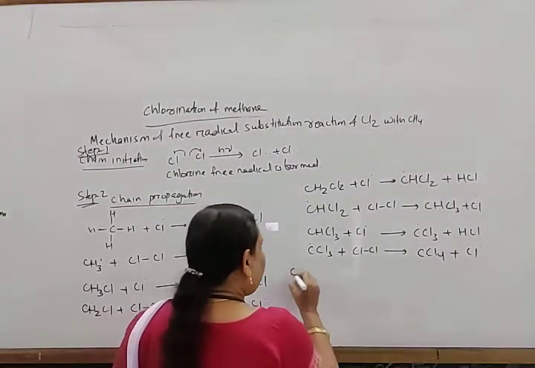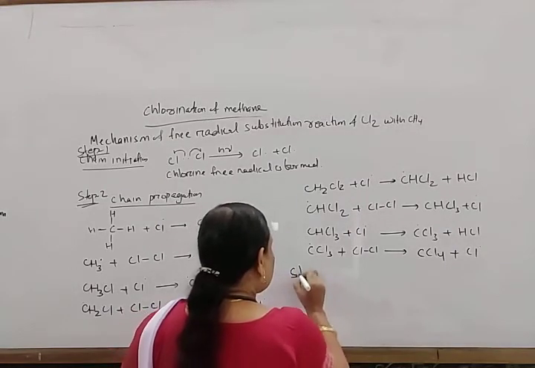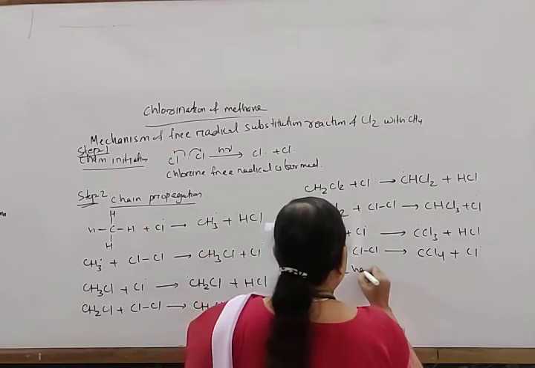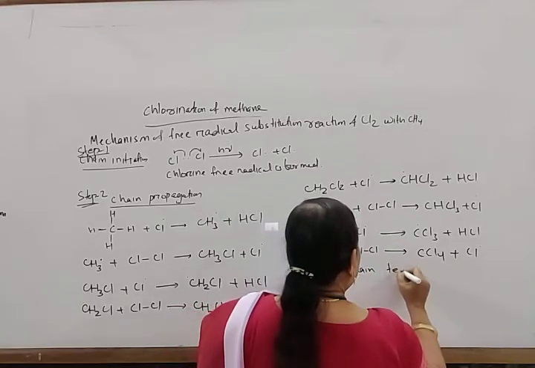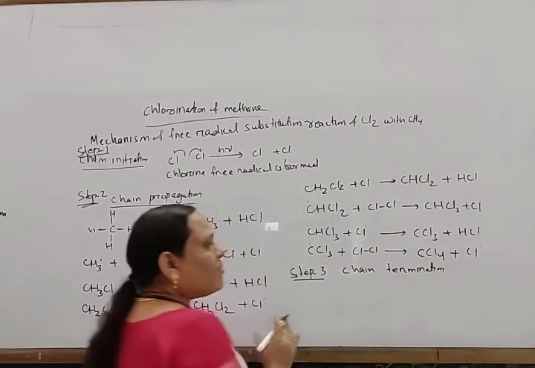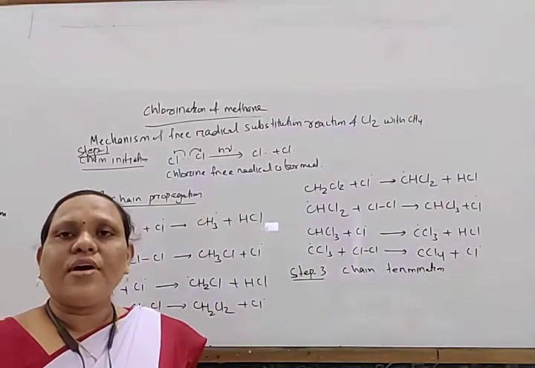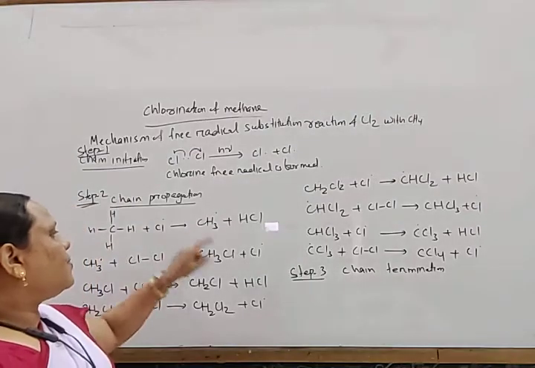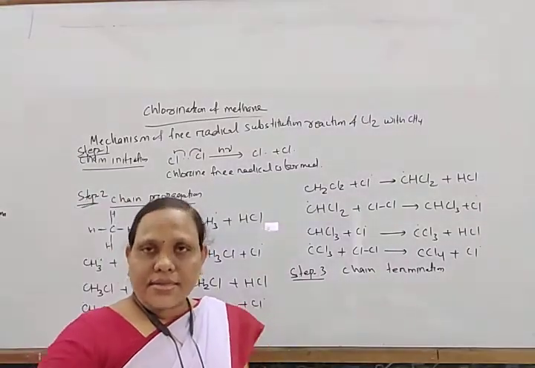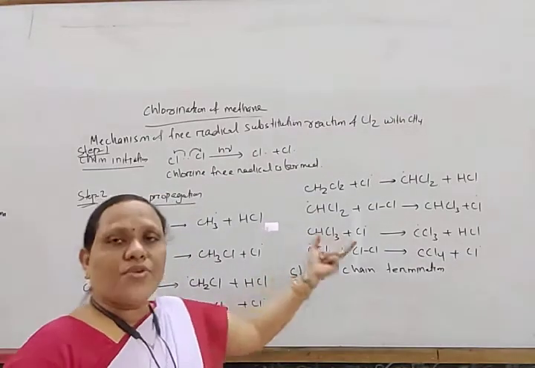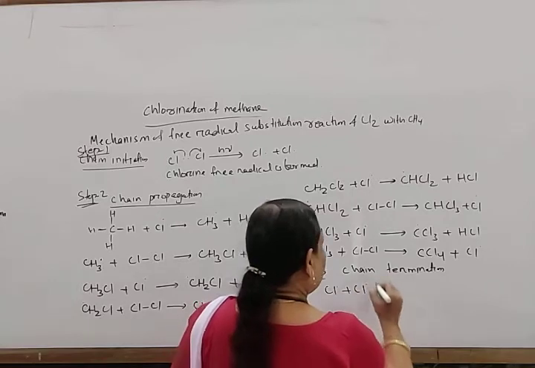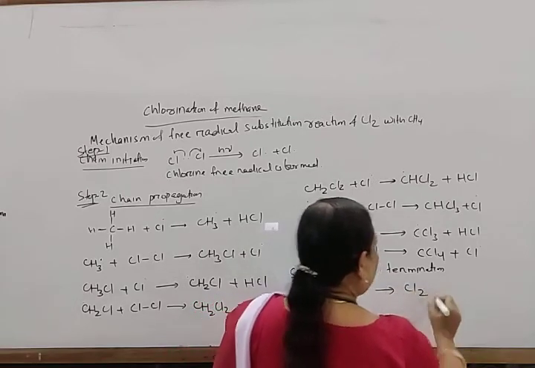And the last step is chain termination. What happens to the remaining free radicals? They combine among themselves. Look here, some chlorine free radicals are there, as I have taken a large amount of this substance. This chlorine free radical combines with another chlorine free radical to form chlorine.